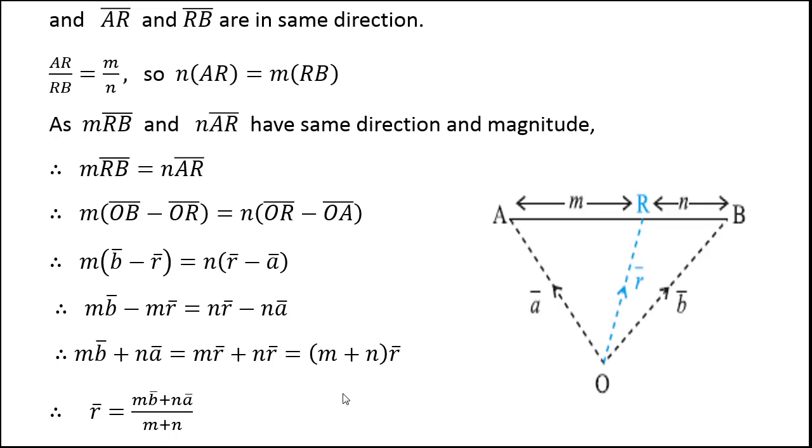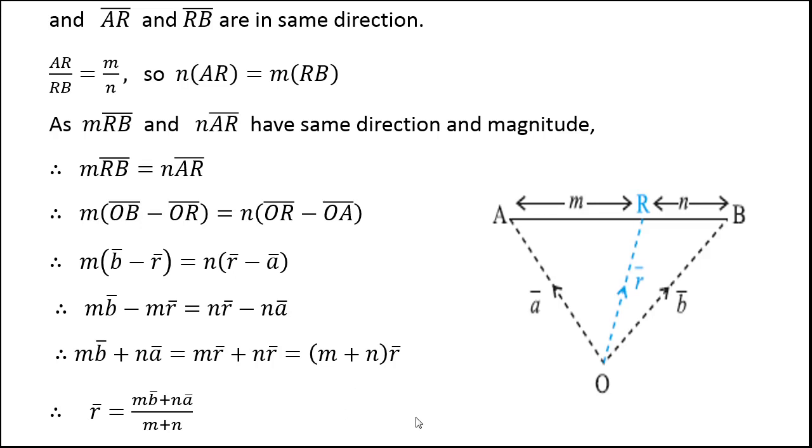What does section formula say? Section formula gives a relation between position vectors of 3 points. If point R divides AB in the ratio m:n, then this is the relation between their position vectors.